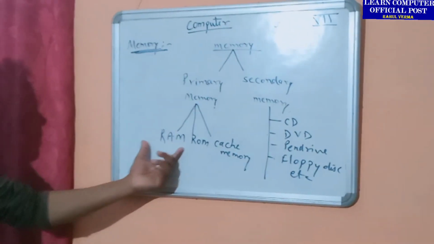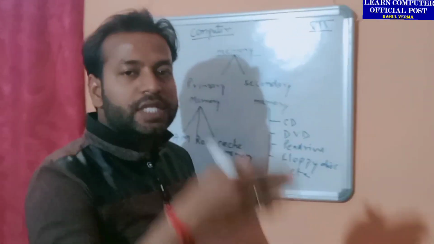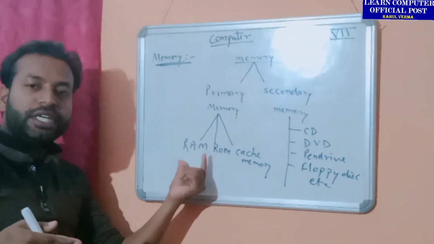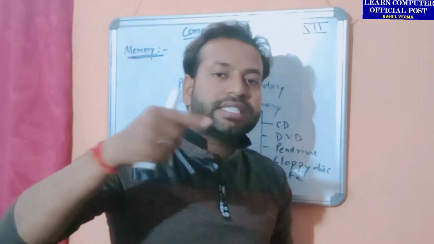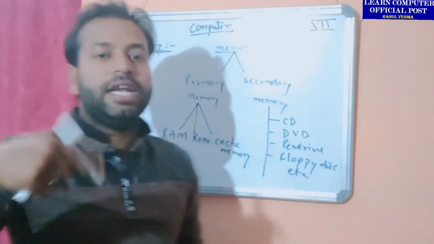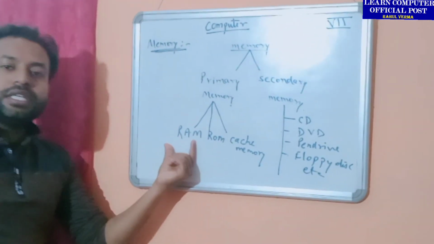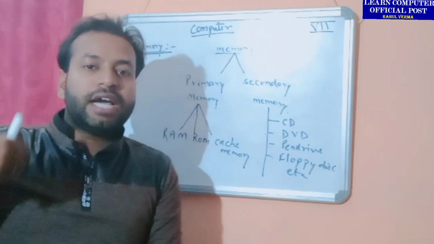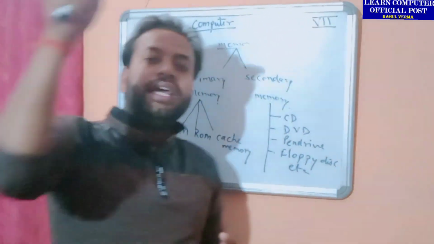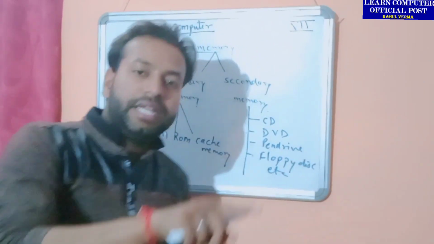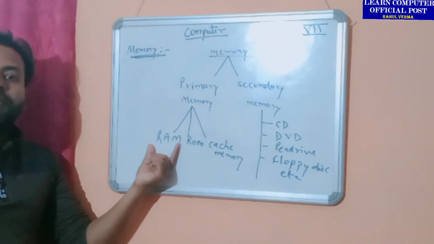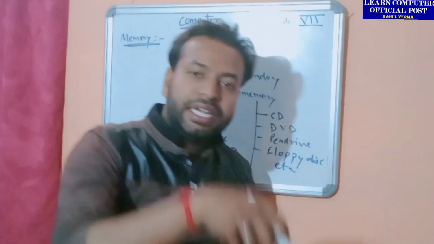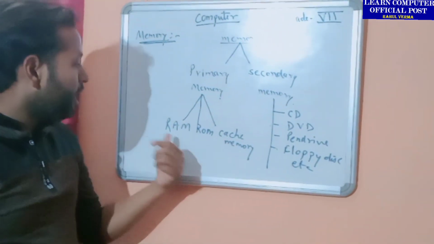Now in primary memory, let me tell you about RAM. RAM stands for random access memory. Why is its name random access memory? Because in RAM we can access the data randomly. There is no order. RAM is of a volatile nature. Volatile nature means it is changeable, meaning whatever data we store in RAM, we can write it, edit it, and read it. So RAM allows us to edit, read or modify the data.